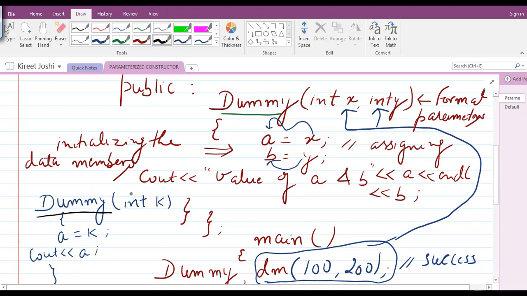This is dummy and this is also dummy, but these two constructors are special member functions, and dummy is the name of the function in both cases. These constructors differ in the number of parameters. Here there are two parameters, here there is only one.